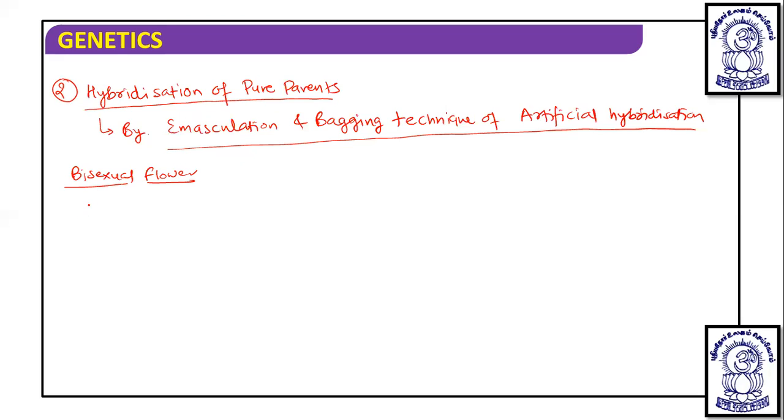So in a bisexual flower, first the anthers are removed, and the first step is emasculation. Emasculation means removal of stamen or anther before maturation.